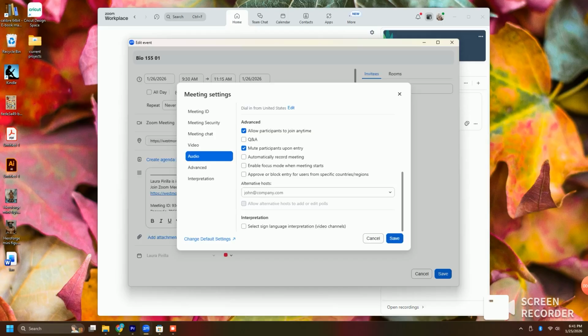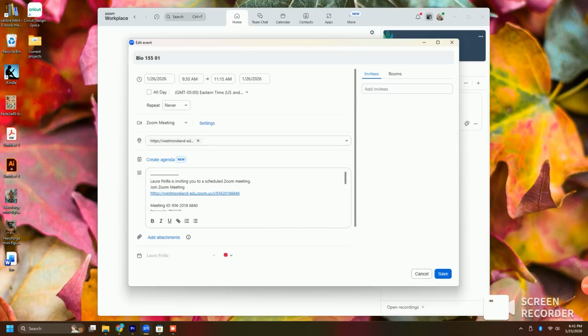I am also going to leave this mute participants on entry checked because if you have 18 students and all of a sudden they're all joining and none of them have their microphones muted, that's going to be very noisy for you to try to teach over. So that's what I would leave checked. So now I'm going to click save. I'm going to click save here.